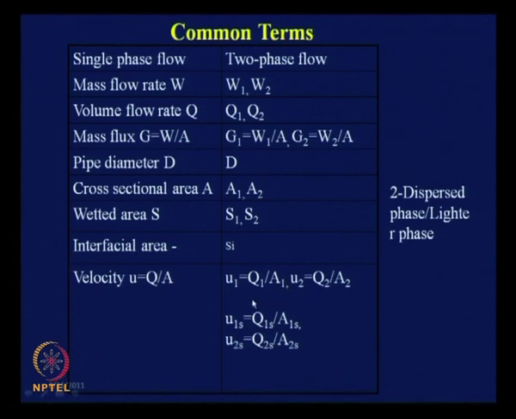We found out that the common definitions are the in situ velocities, which is Q1 by A1, Q2 by A2. Now, since A1 and A2 are non-measurable parameters, they depend upon the phase physical property, the interfacial distribution, the conduit characteristics and so on and so forth. Therefore, these two parameters cannot be controlled by the experimenter or the designer. Therefore, they can at most be related to the in situ composition.